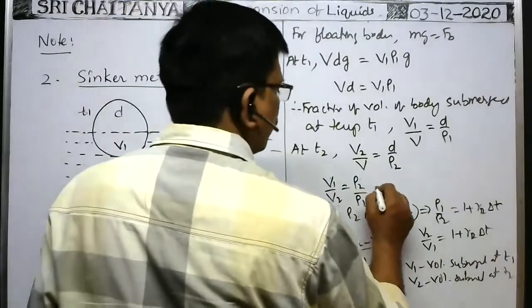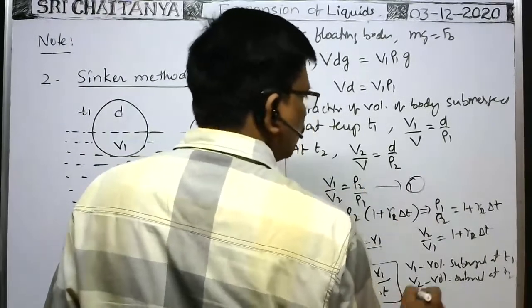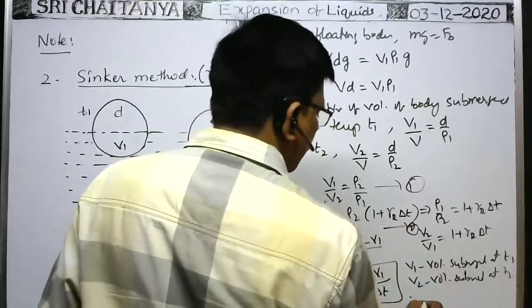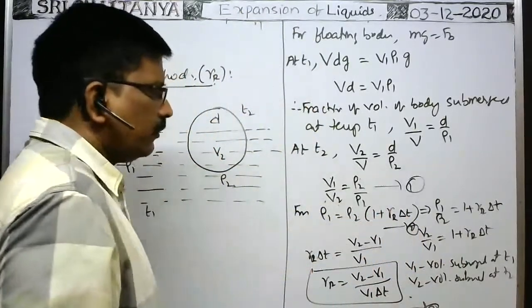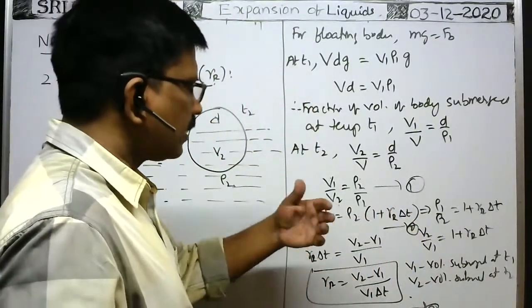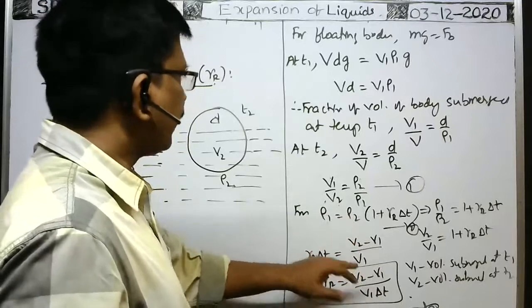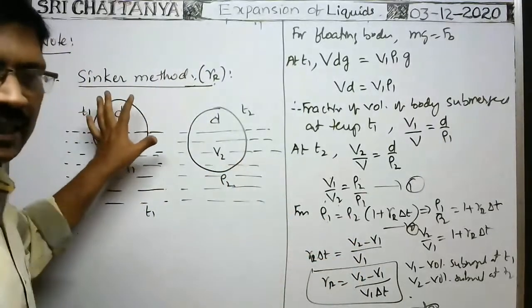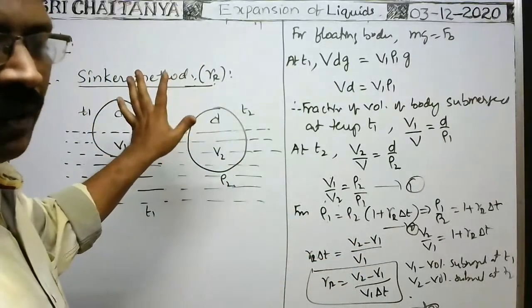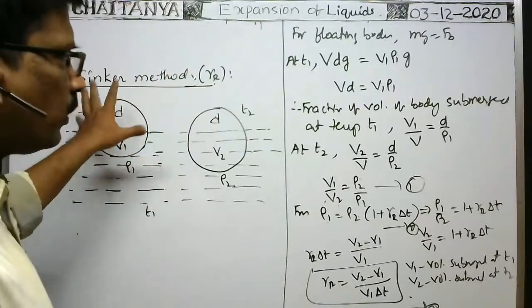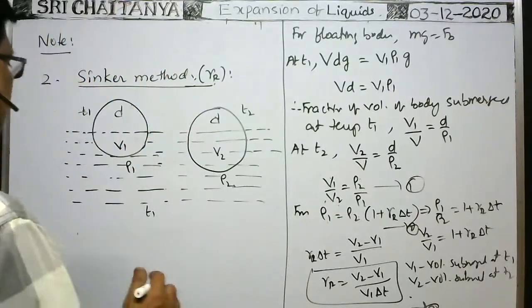This is equation 1, this is equation 2, this is 3. Suppose if you know the formula directly, then we can substitute directly in this formula. It is the case whenever the expansion of the solid sphere is negligible. If the expansion of the solid sphere is negligible, this is the formula.